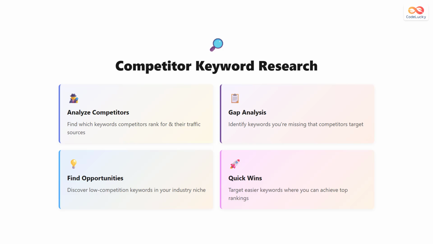Analyzing competitor keywords reveals valuable opportunities for your business. First, identify which keywords your competitors rank for and their traffic sources. This shows you what's working in your industry. Second, conduct a gap analysis to find keywords your competitors target that you don't. These are opportunities to capture traffic they're already getting. Third, discover low competition keywords in your niche that neither you nor your competitors have targeted yet. These are quick wins where you can achieve top rankings quickly. Finally, find easy keywords where you can achieve high rankings and build momentum. Competitor research accelerates your keyword strategy by learning from others' success.